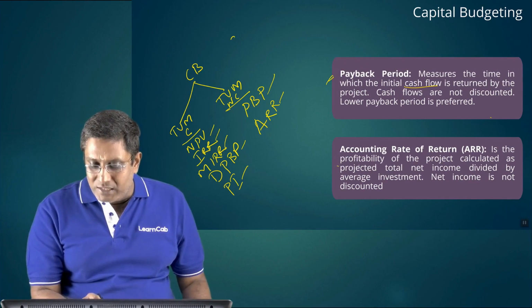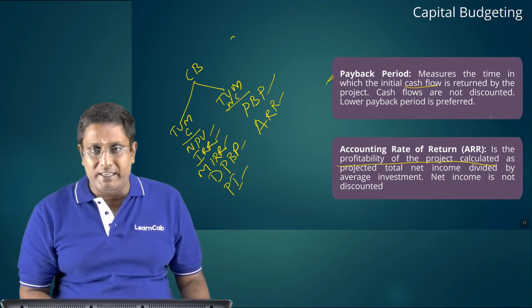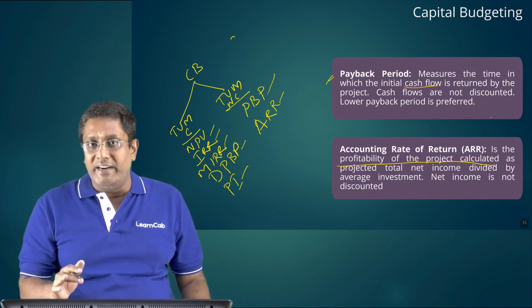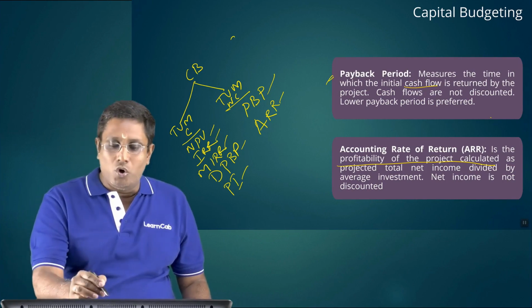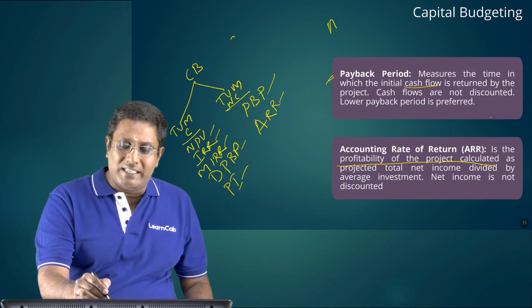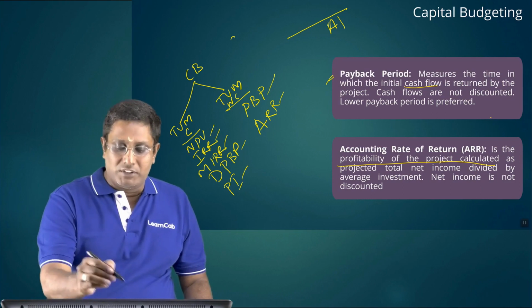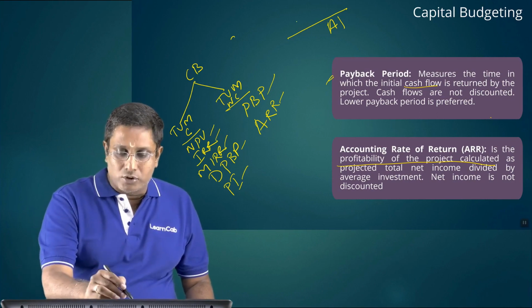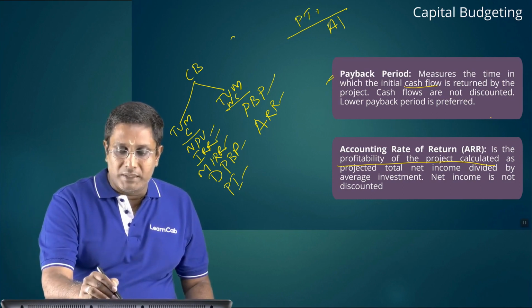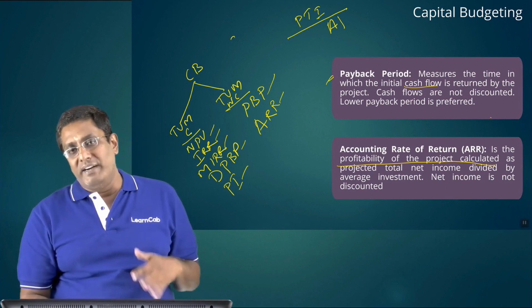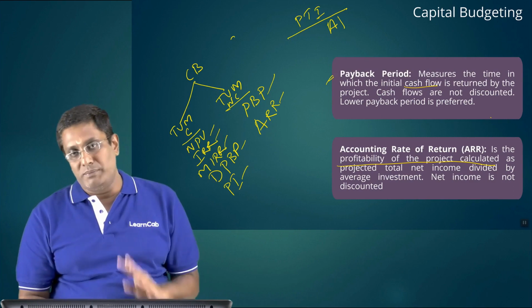ARR is the profitability of the project, calculated as projected total net income divided by average investments. The denominator is average investments, and the numerator is projected total income, or average income.